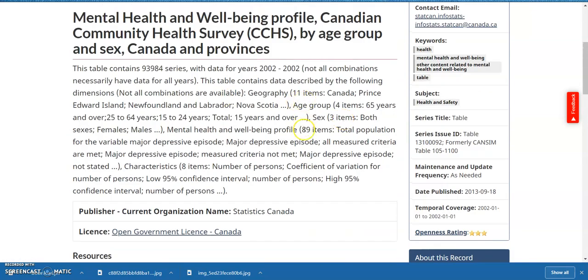It has the geography, with different states as well, and different age groups as well. There is whether it's female or male or both sexes, and there are different characteristics as well over here. So this is the one file that I have downloaded.